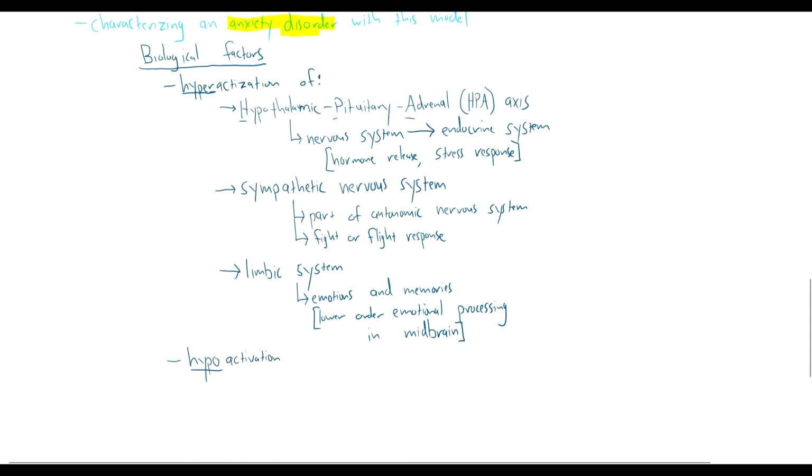Another biological factor is we often see hypoactivation, and this is reduced activation of GABA neurotransmission. GABA, again, is our primary inhibitory neurotransmitter in the brain. So if we reduce activity associated with GABA, we have less inhibition, which is going to mean that we have increased overall brain activity. So we have hypoactivation of GABA transmission. Reduced GABA leads to anxiety arousal in the brain.